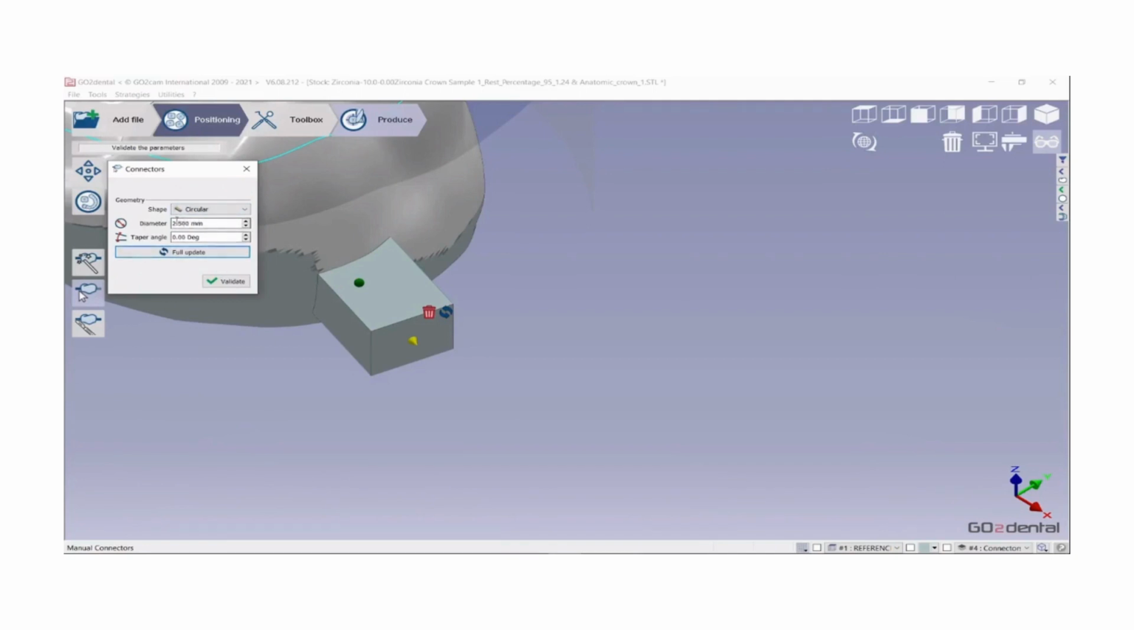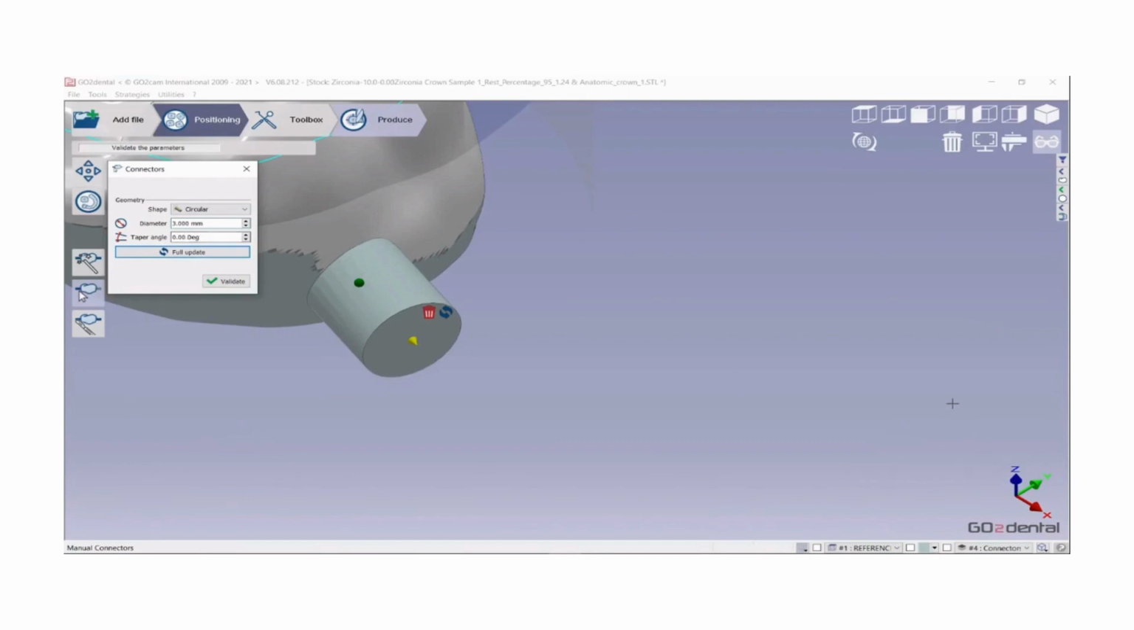Here you have the possibility to adjust the parameters of the connector. In this case, since we have selected circular, you can adjust the diameter. For example, if we set it to 3 and then click on full update, the diameter and the shape has changed. You can also give a taper angle to the connector.